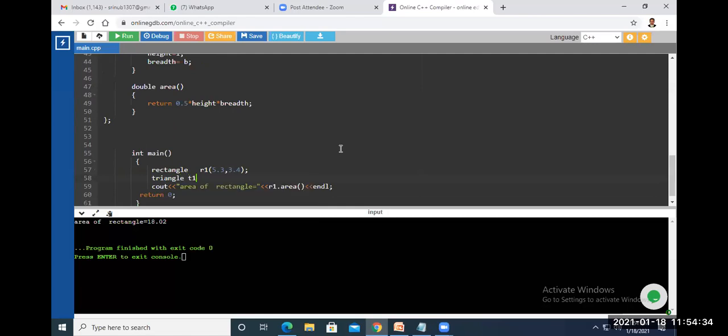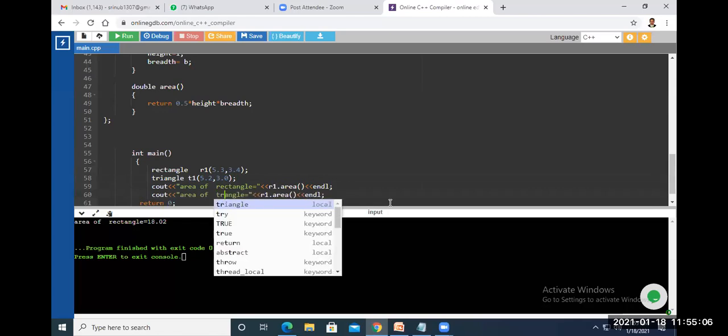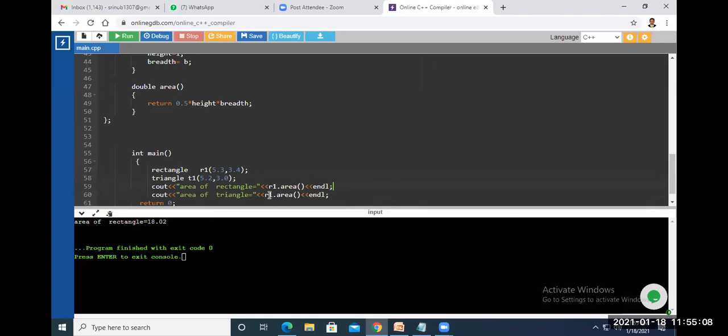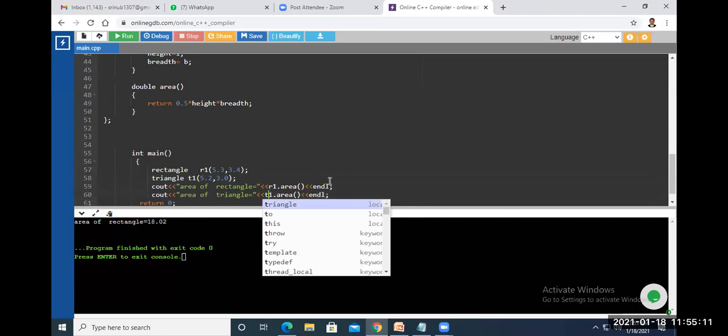Triangle. So T1 object we have created, suppose 5.2 comma 3.0. This is height into breadth, right? Now you can create it: Control C, Control V here. Area of triangle, this is T1. We have to call the object T1.